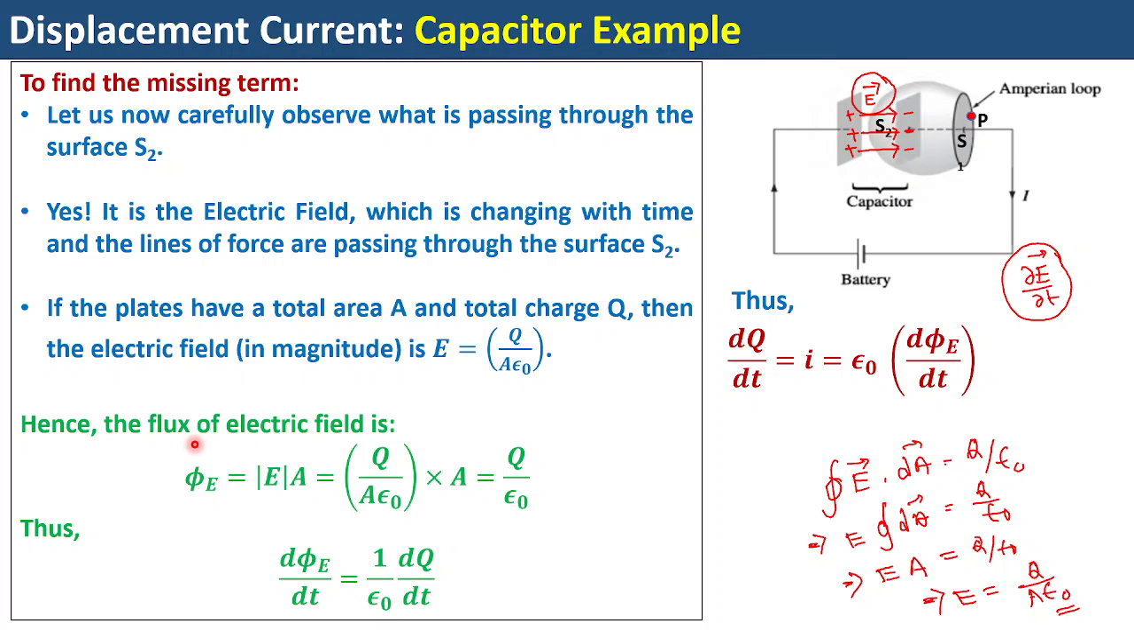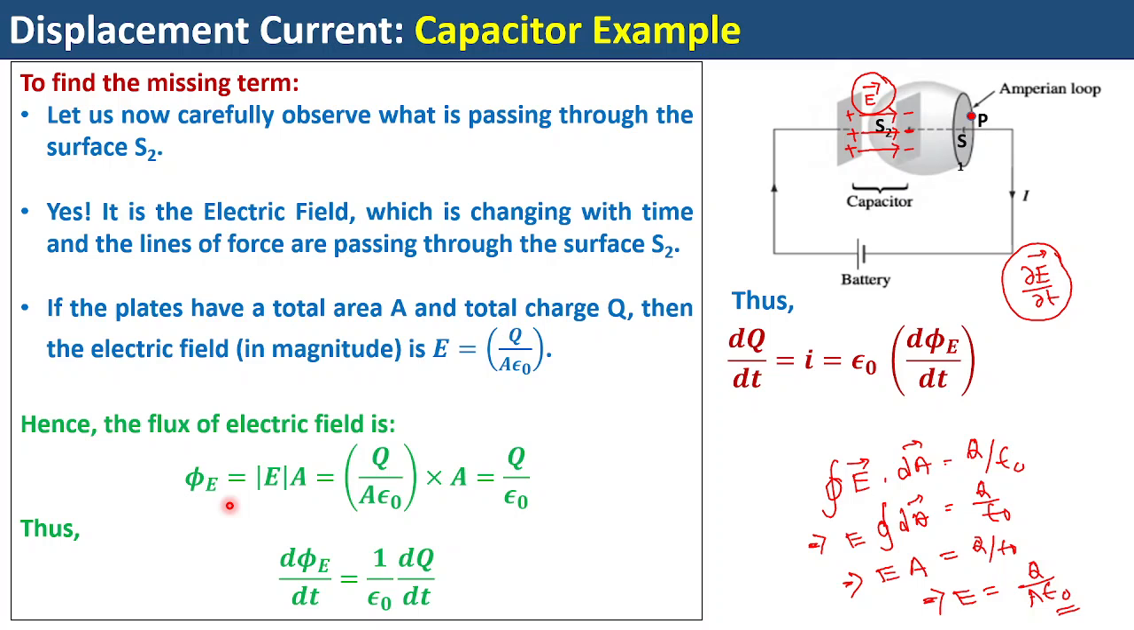Then in that case, what will be the flux of the electric field? Now we know the flux of the electric field is nothing but the product of the electric field and the total area. So if you multiply by the area, the area gets cancelled and you remain with Q by epsilon naught. Now if you differentiate this with respect to time, you can write d phi E upon dt. Phi E I have written here because that's an electric flux, not a magnetic flux.